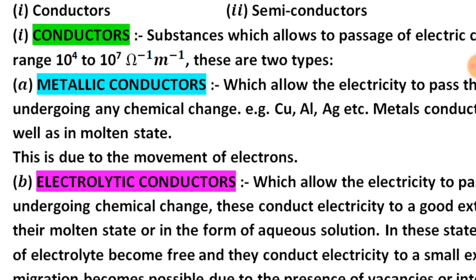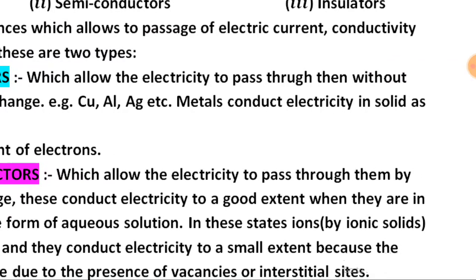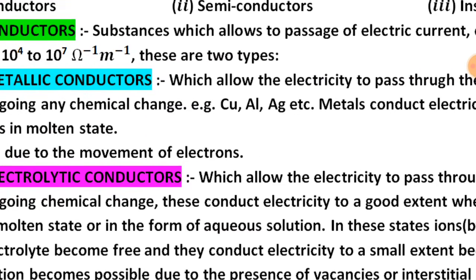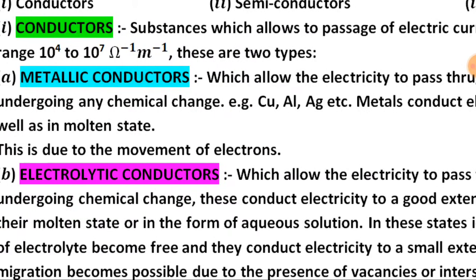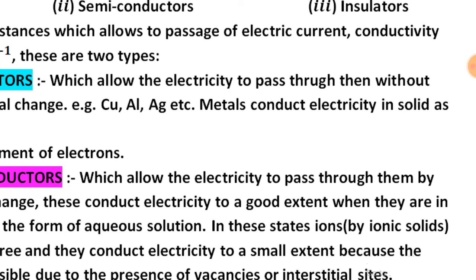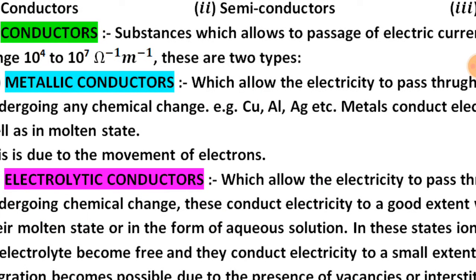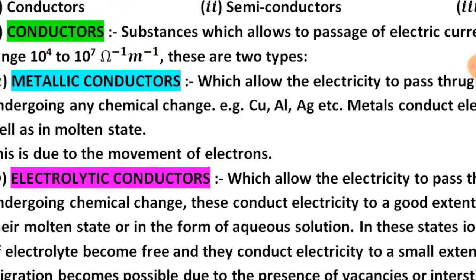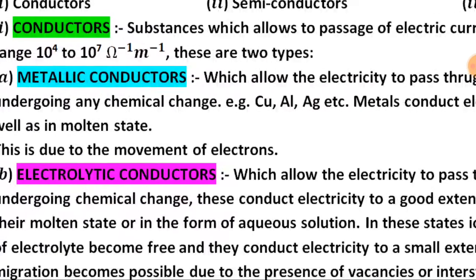The second type is considered electrolytic conductors, which allow the electricity to pass through them by undergoing chemical change. These conduct electricity to a good extent when they are in the molten state or in the form of aqueous solution. In these states, the ions of ionic solids of the electrolyte become free. In the solid state they conduct electricity to a small extent, possible due to the presence of vacancies or interstitial sites.